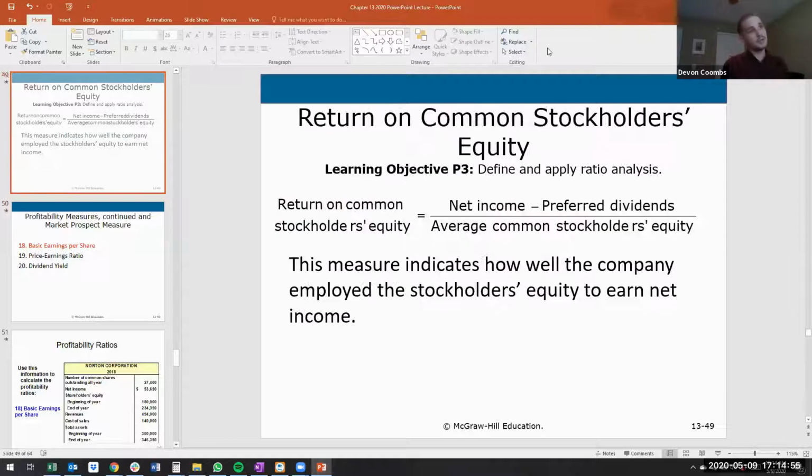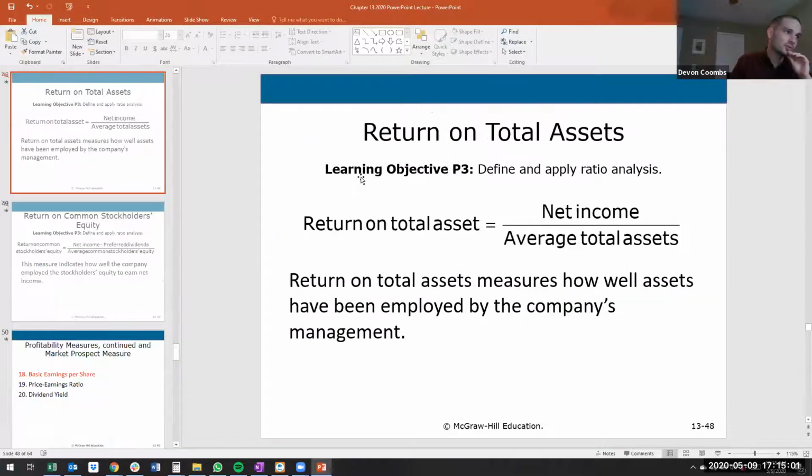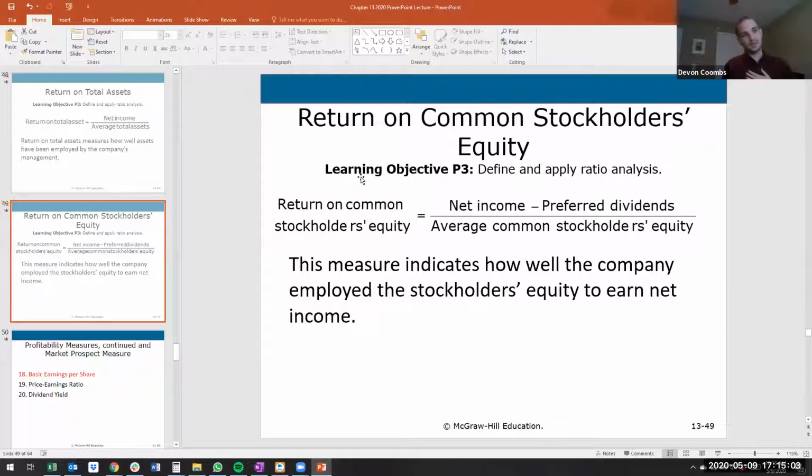And then return on common stockholders' equity. This is very similar to return on assets, but this is as an investor: if I invest money, what's my average return? What's my return on common stockholders' equity? We look at our net income minus preferred dividends, because remember, common shareholders don't have a right to dividends before preferred. Preferred always get their dividends first. Then we divide by our average common stockholders' equity.